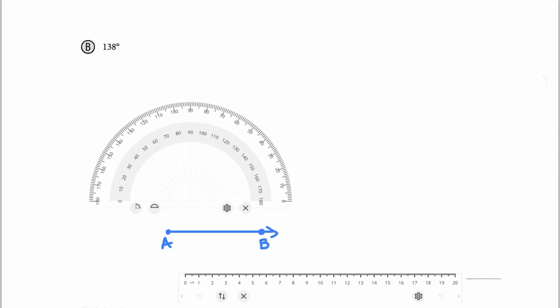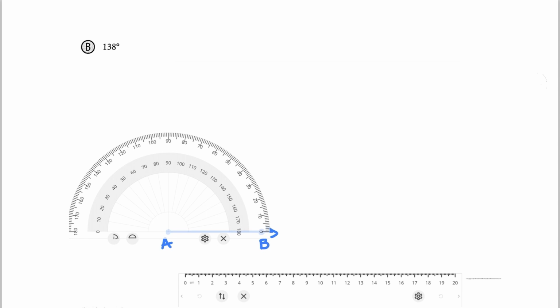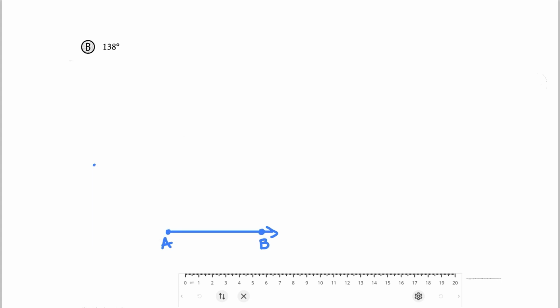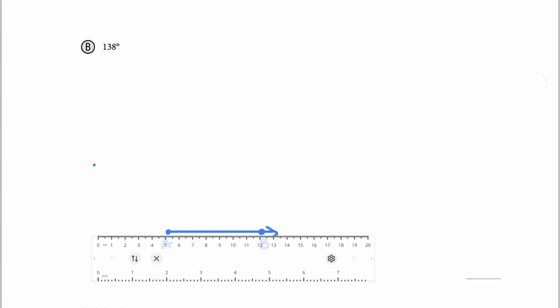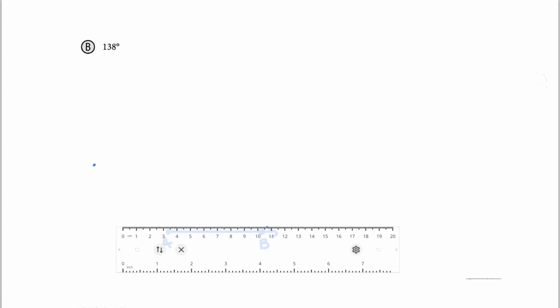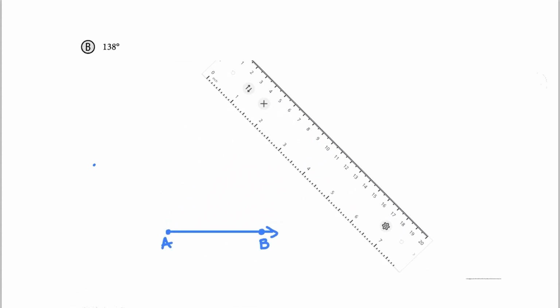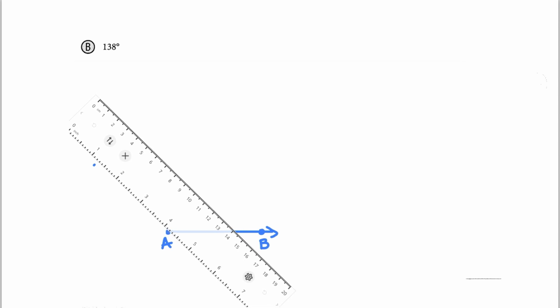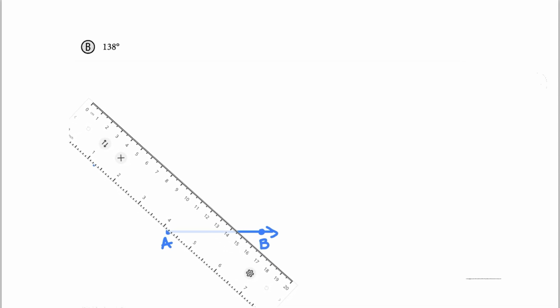Step 2, place your protractor on point A so that the ray AB is at 0. Locate the point along the edge of the protractor that corresponds to 138 degrees. Make a mark at this location and label it point C. Draw ray AC so that the measure of angle CAB is equal to 138 degrees.